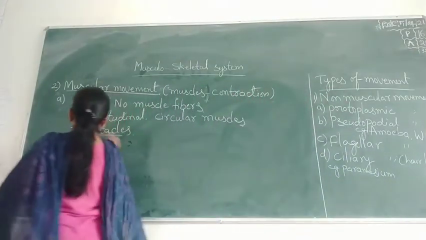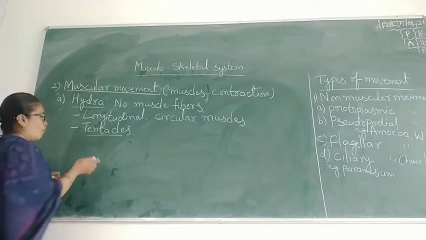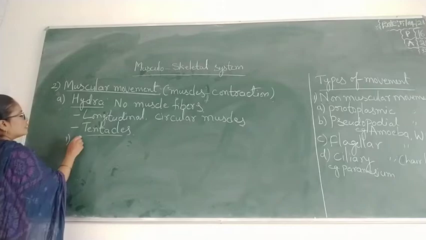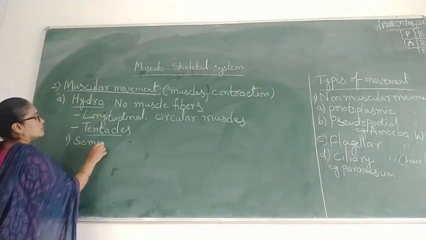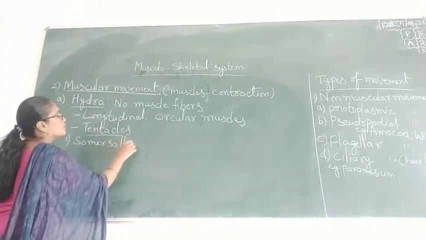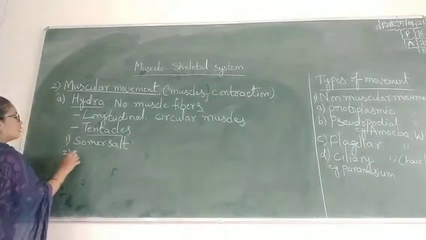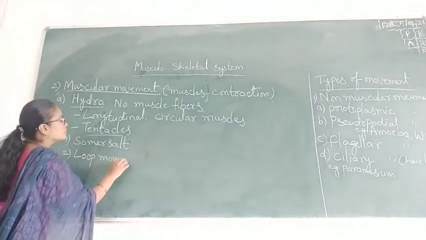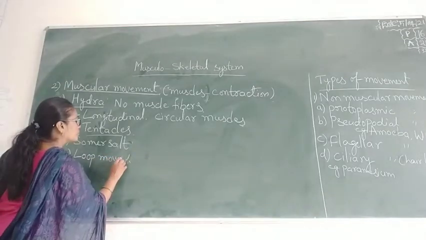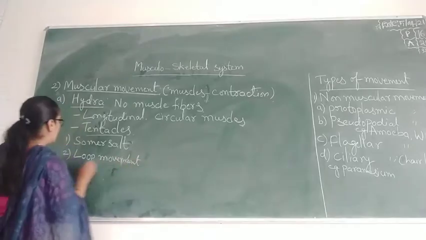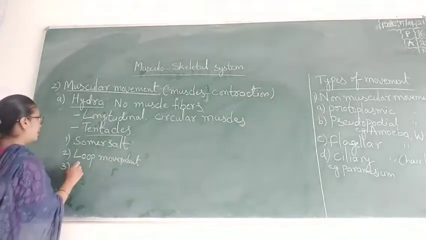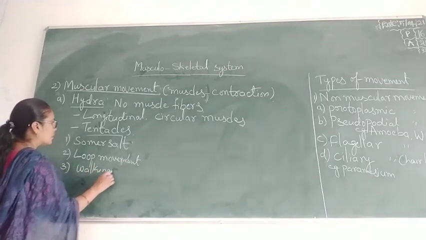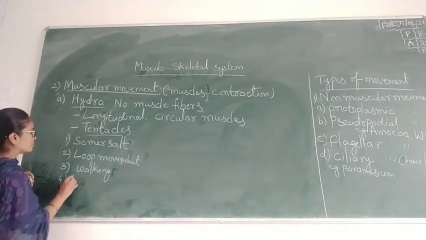They show different types of movement. The first one is somersault, then loop movement, next walking, and floating.